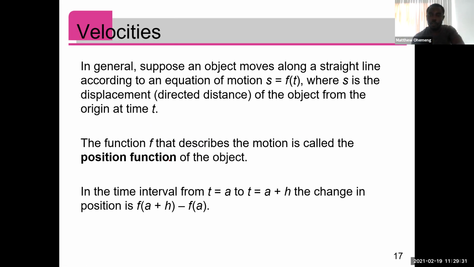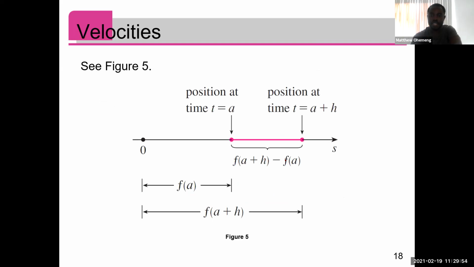To find instantaneous velocity, we use the limiting value of the average velocities. Average velocity is change in position. Between the time interval a to a plus h, the average velocity is change in position, which is f of a plus h minus f of a, over change in time.